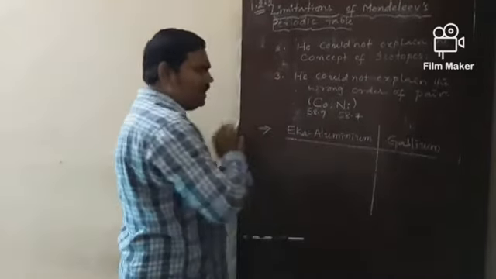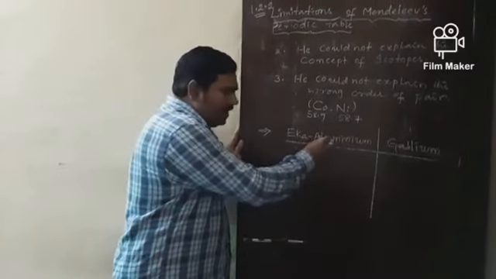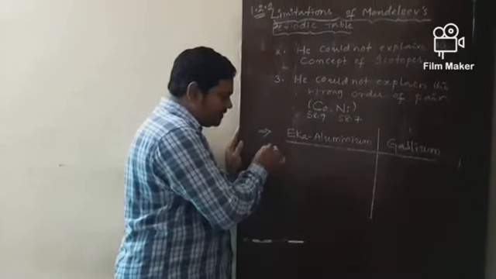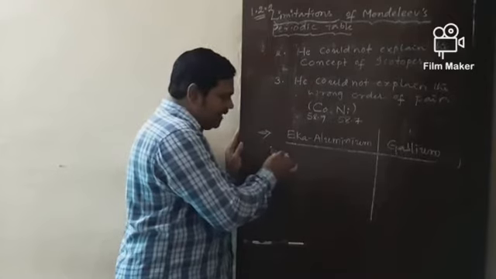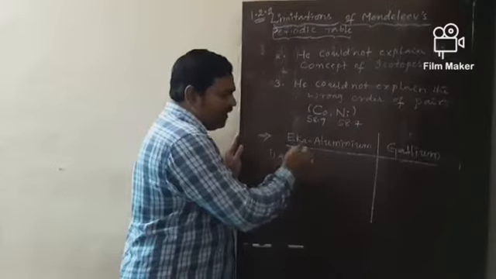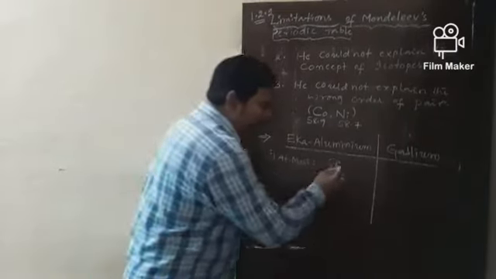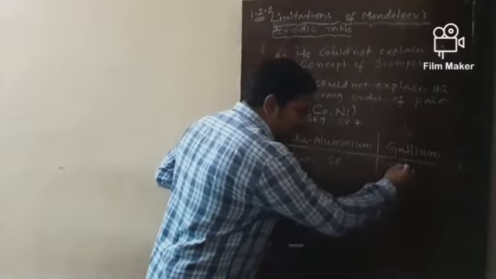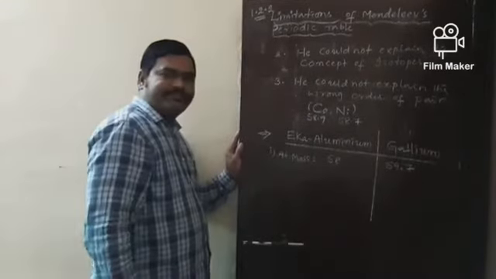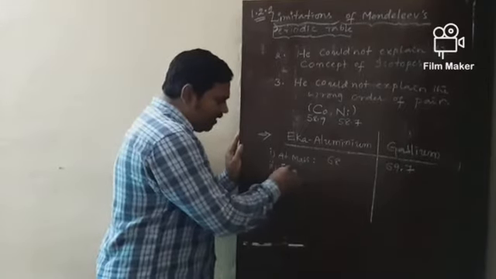Now, on what aspects he compared, let me explain. First aspect, atomic mass. The atomic mass of Eka aluminum is 68, while the atomic mass of gallium is 69.7. Okay. And the formula of oxide.